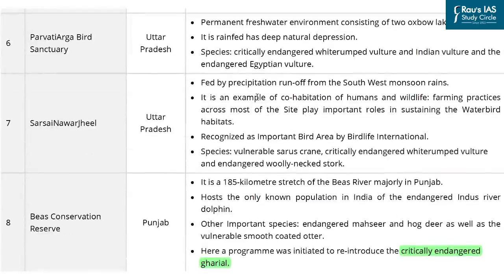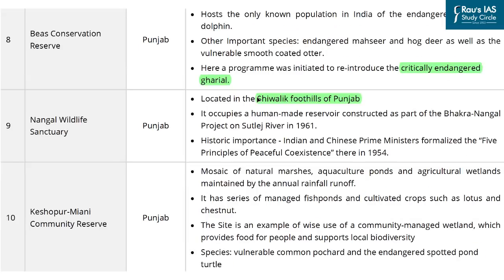Further, Parvati Agra Bird Sanctuary, Sarsai Nawar Jheel, both are also located in Uttar Pradesh. And in Punjab, three other sites have been identified, and these include Beas, Nangal Wildlife Sanctuary, and Keshopur Miani Community Reserve. So, you will find a list of all these aspects in the Prelims Compass of Environment and Ecology, which is freely available on our eLearn platform.